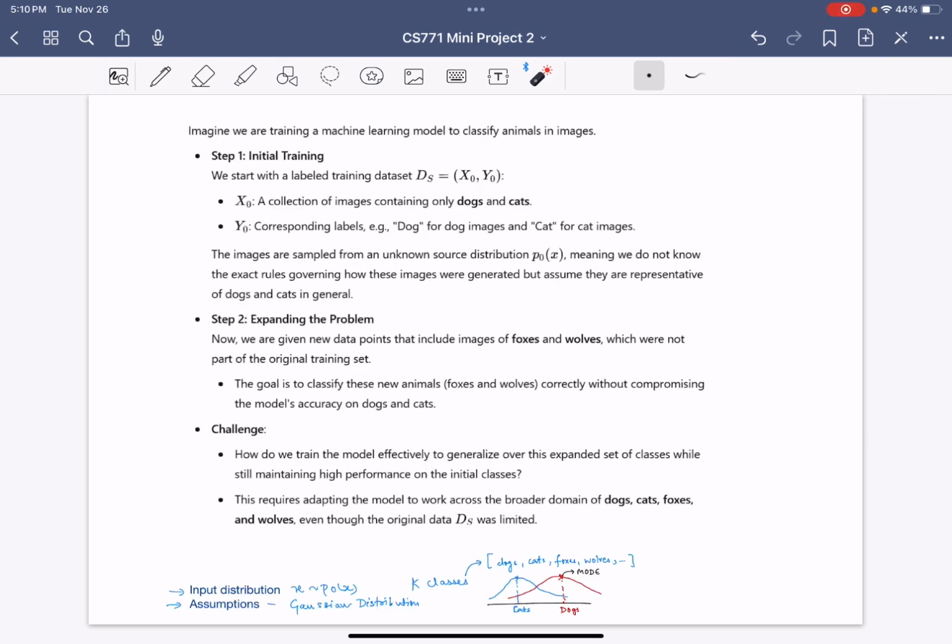Imagine we are making an animal classifier, and initially we had images of dogs and cats and the corresponding labels as well. So we successfully deploy an animal classifier based on dogs and cats. Now what we want is, can the model successfully classify foxes and wolves as well, of which we do not have any data. We assume these animals as classes and that they are part of a Gaussian distribution.